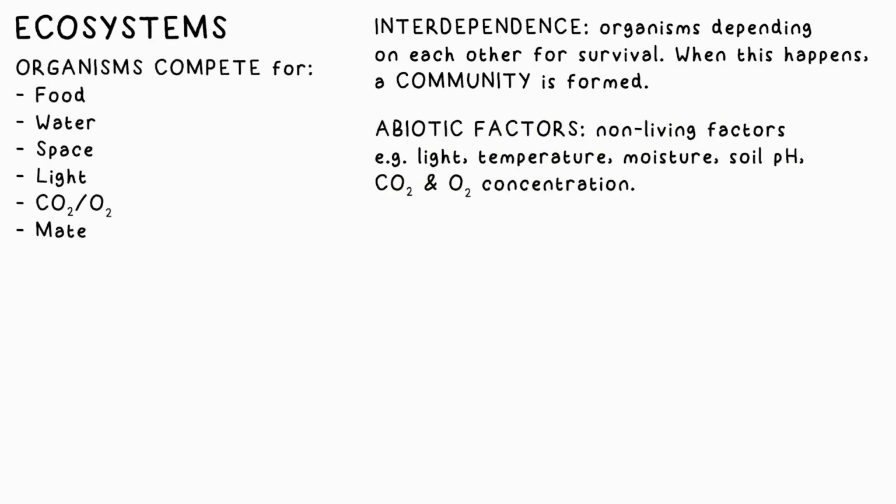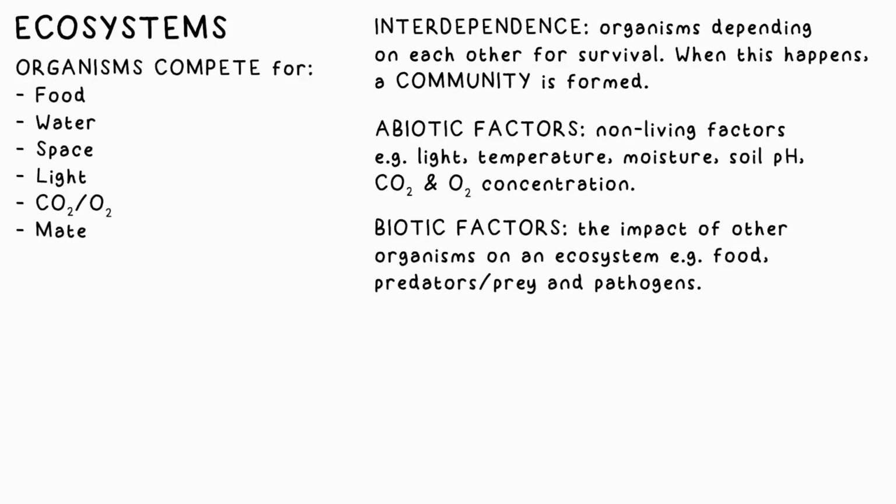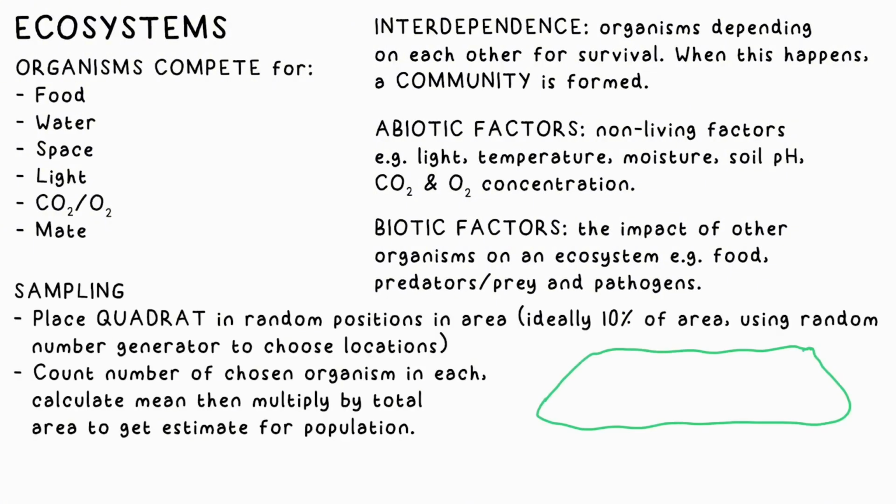Abiotic factors in an ecosystem are the non-living aspects, for example, light, temperature, moisture, soil pH, CO2 and O2 levels in the air. Biotic factors are due to organisms and things like food that's available, predators, prey around, other organisms, pathogens, breeding behavior, and more. We can use quadrats to estimate the size of a population of an organism in a certain area by sampling around, say, 10% of the area, taking a mean, and then multiplying up for the whole area.